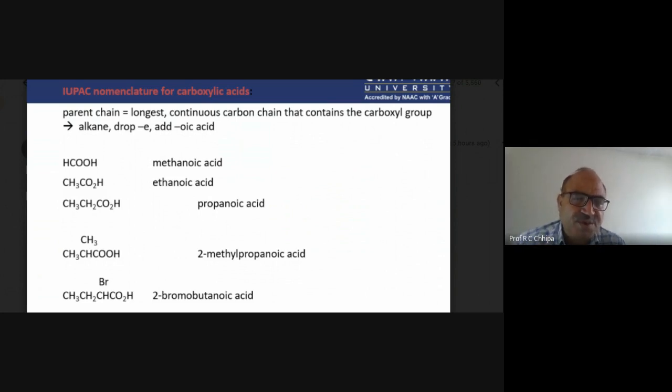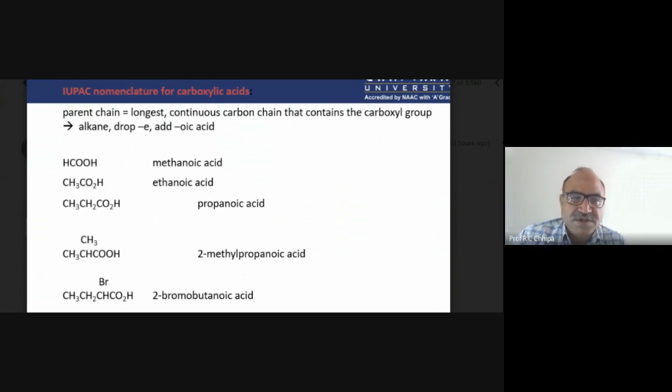For 3 carbon atoms, propionic acid is the common name of propanoic acid. Both are confusing: propanoic and propionic. Propionic acid is the 3 carbon atom common name, as we saw in the first part of the PPT.